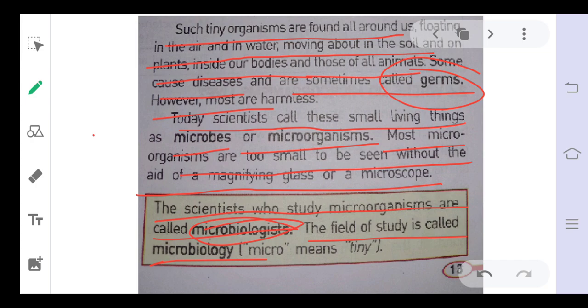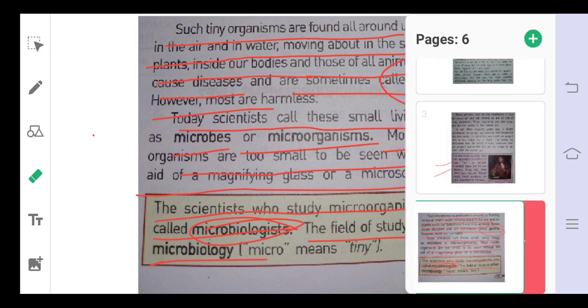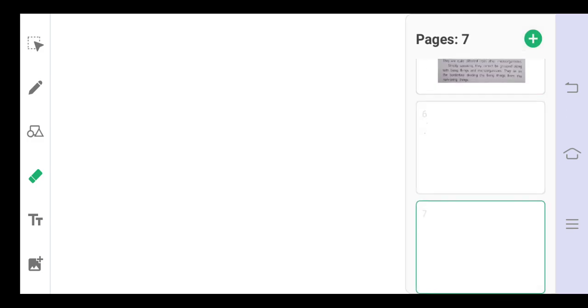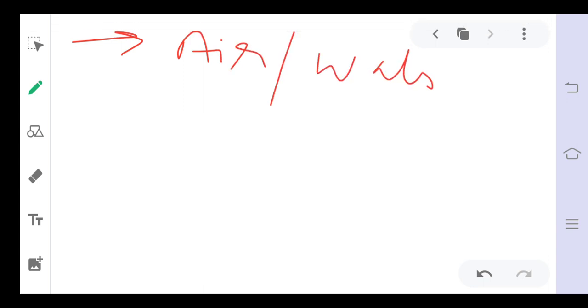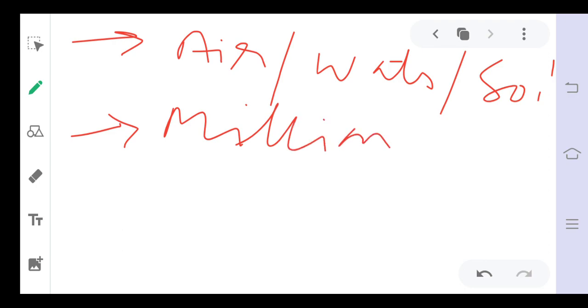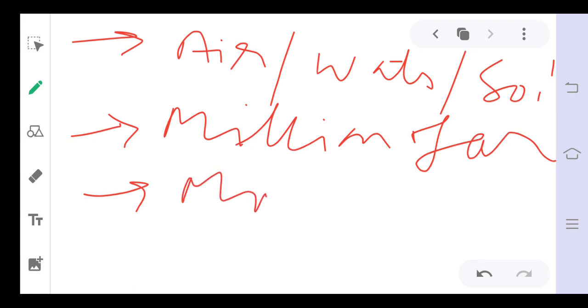Okay, students, in today's class we have discussed some main points. What conclusions may we draw today? First, in our surroundings, whether in air, water, or soil, there are millions of organisms, and these are called microorganisms.